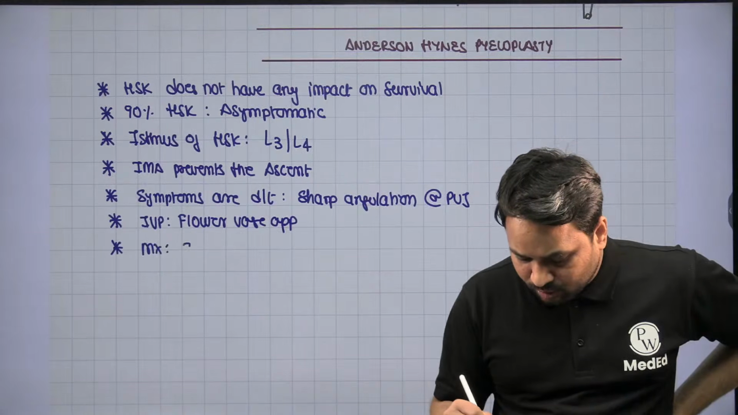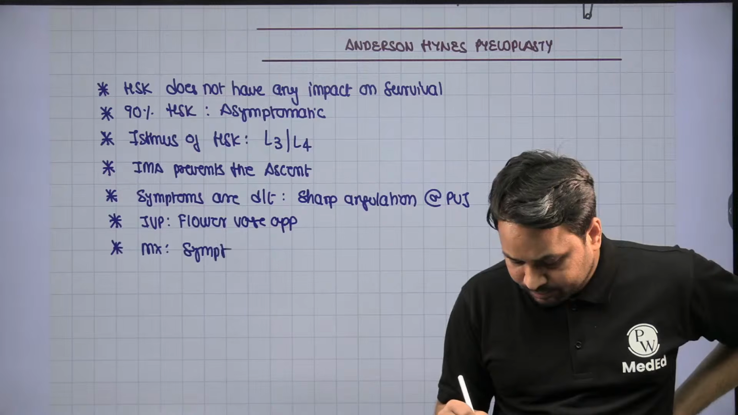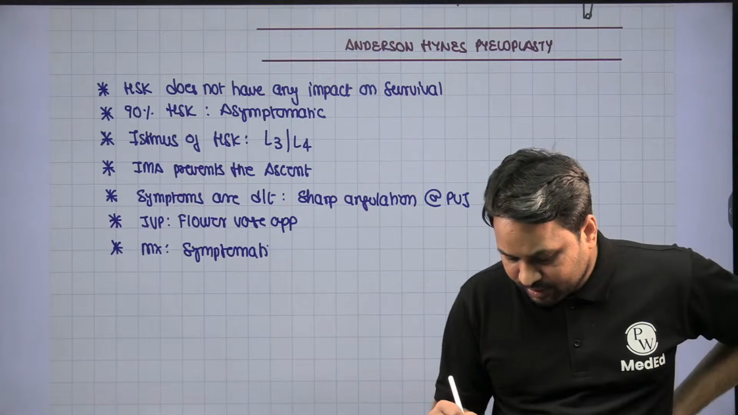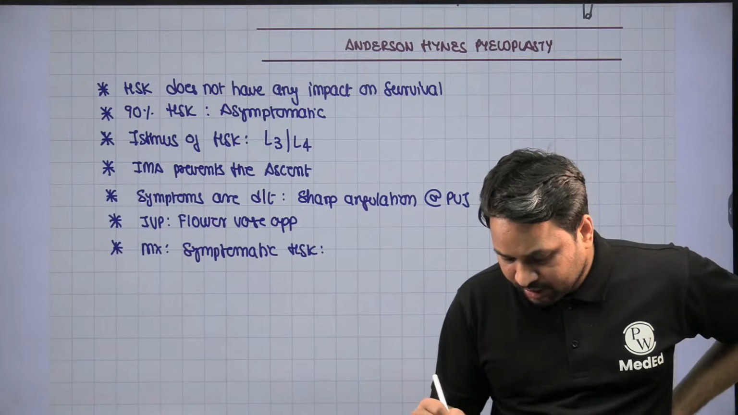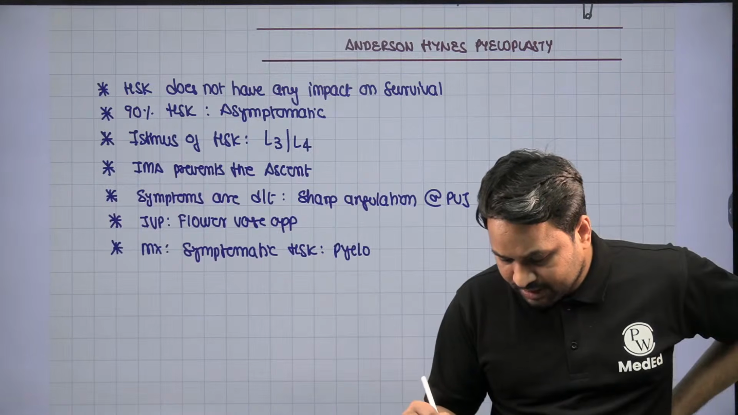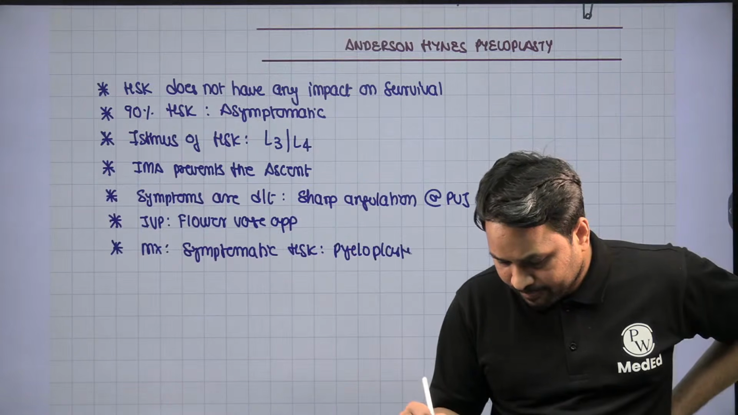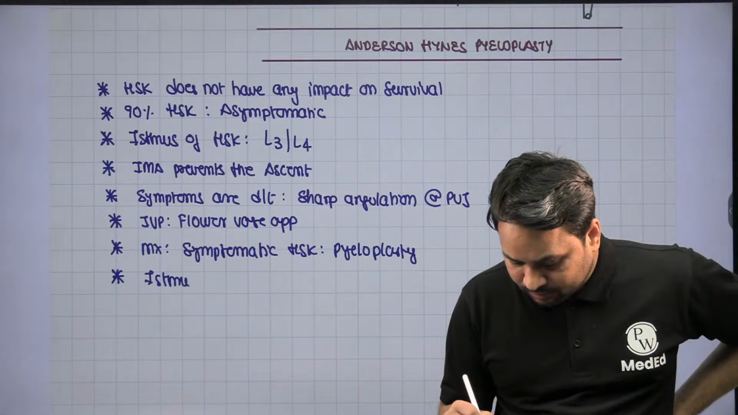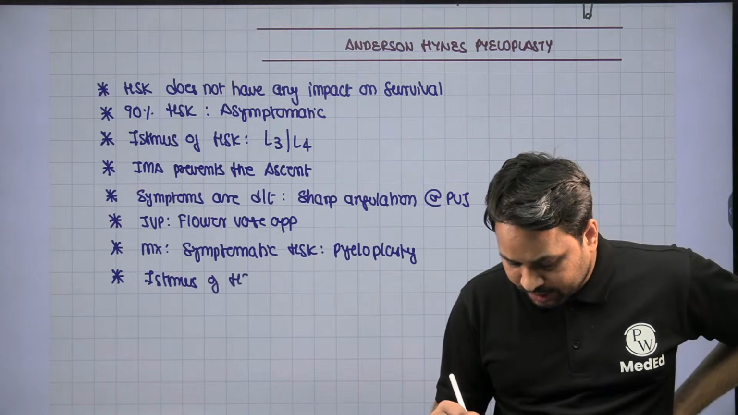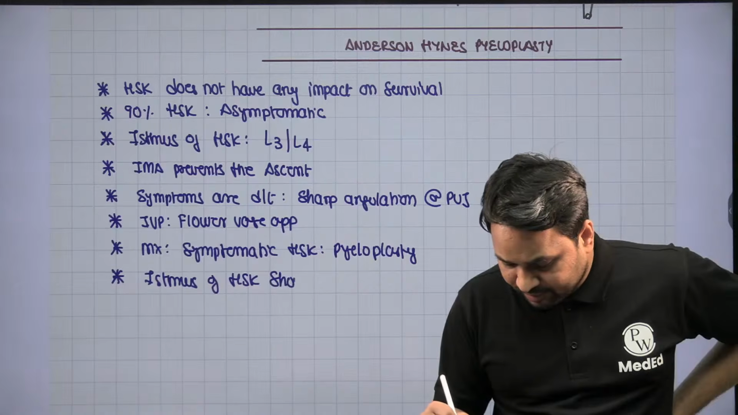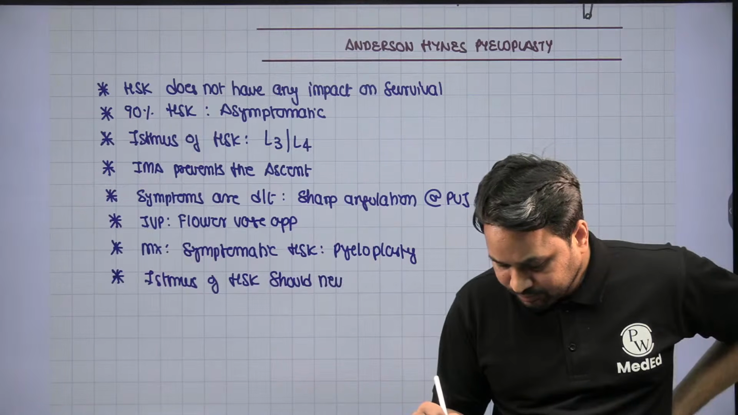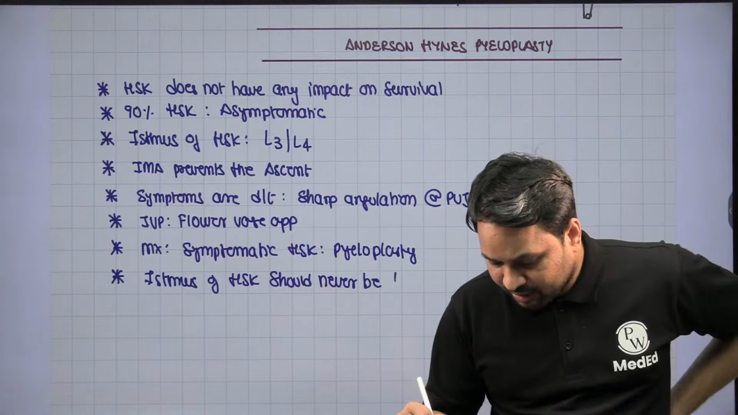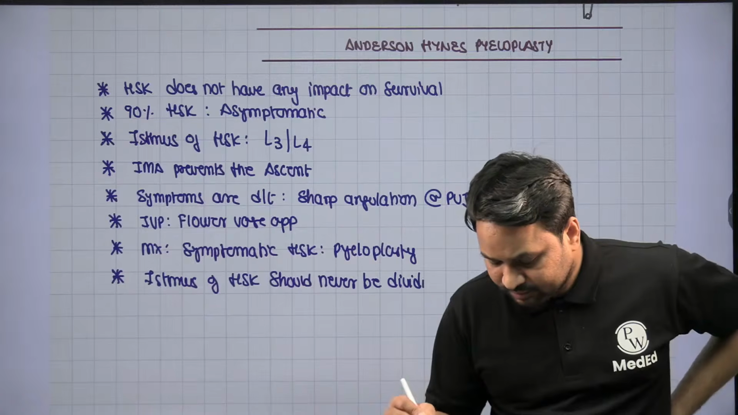Management of the symptomatic horseshoe kidney is going to be pyeloplasty. Another point: the isthmus of the horseshoe kidney should never be divided.